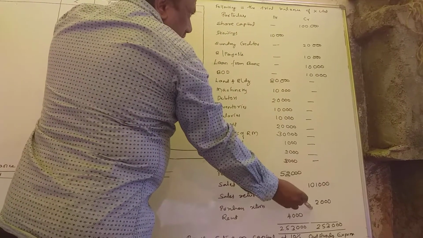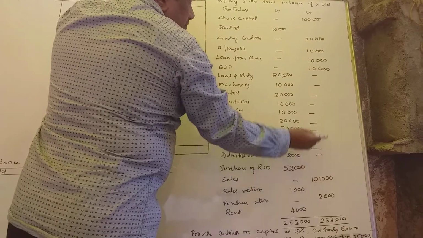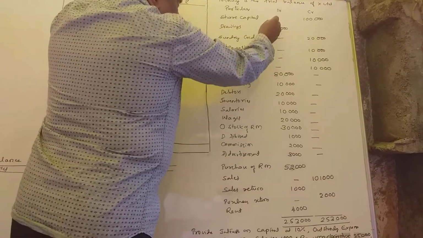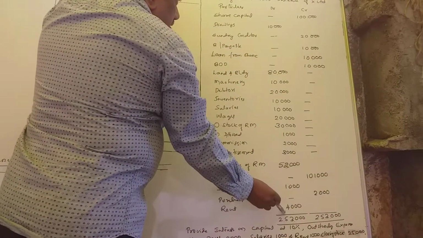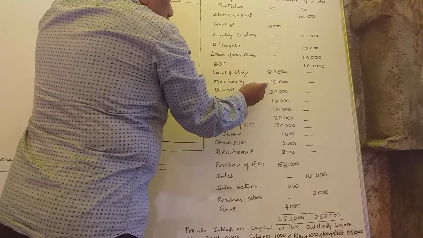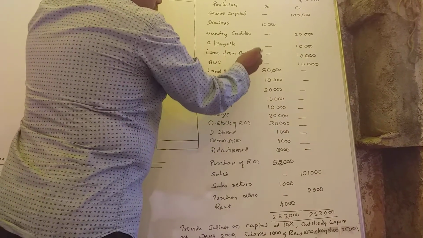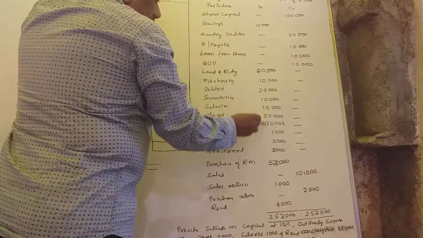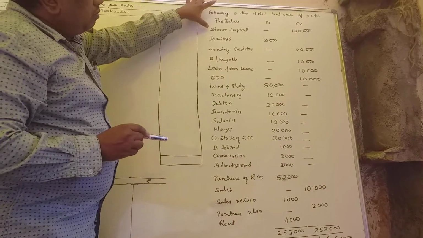These total entries are liability or credit side of trading and profit loss account. The debit side transactions show assets or debit side entries of trading and profit loss account. Now I will explain one by one.